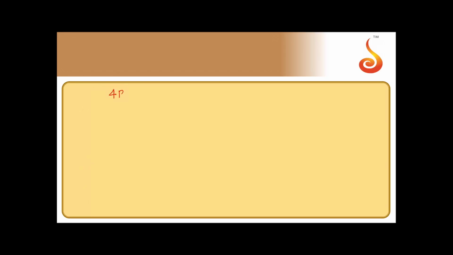Now I'll rewrite that. 4R square is equal to 40 P square plus 24 P square cos theta. Divide through by 4, you will get R square is equal to 10 P square plus 6P square cos theta.